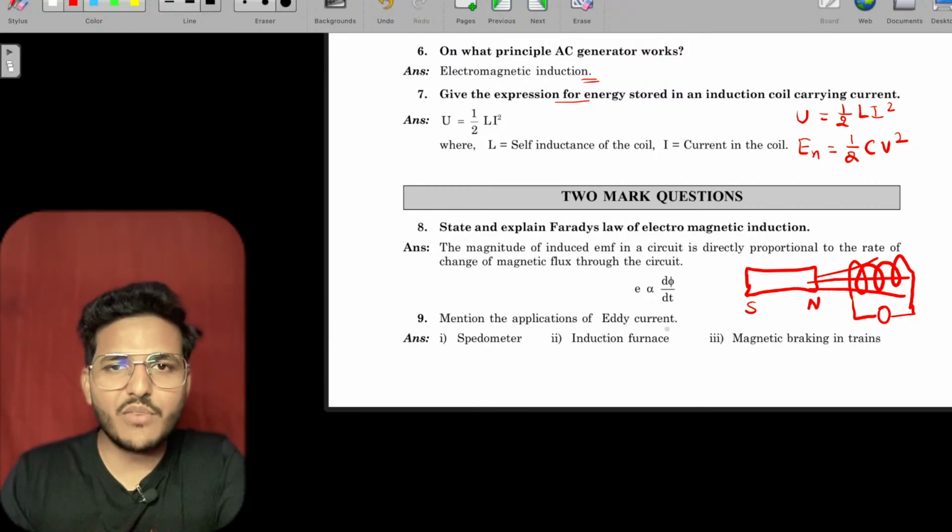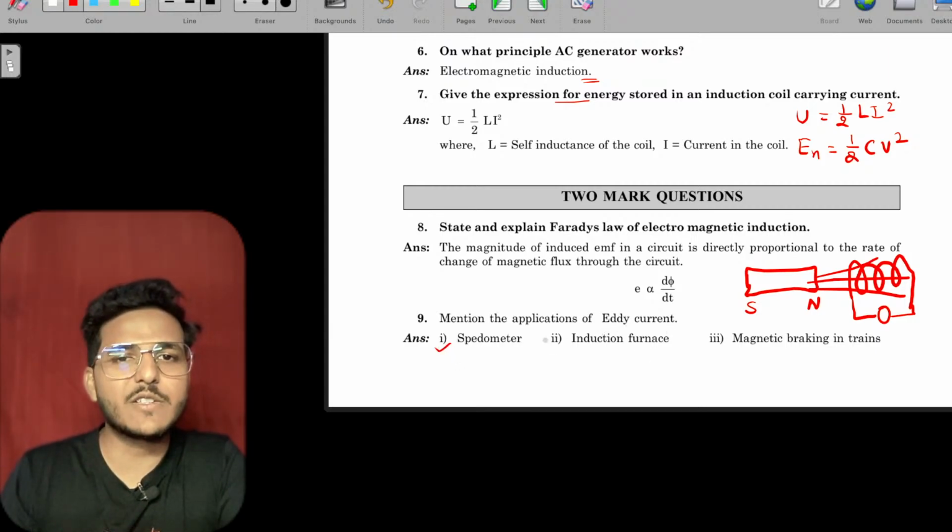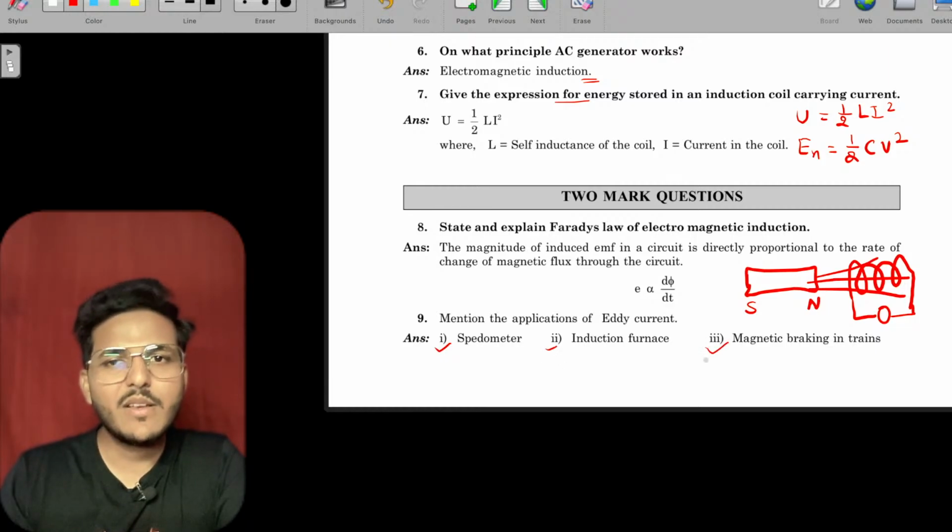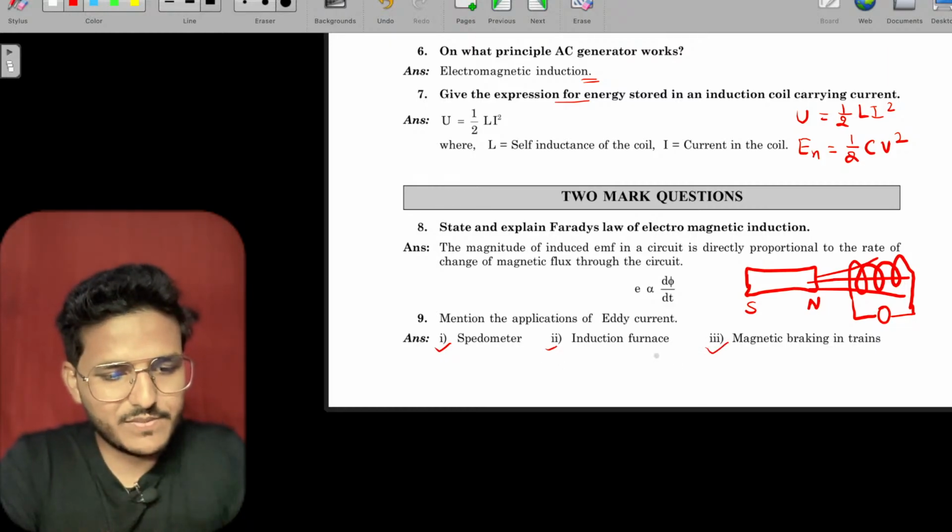Mention the application of eddy current. Eddy current is used in speedometer, induction furnace, magnetic brakes in trains. All right.